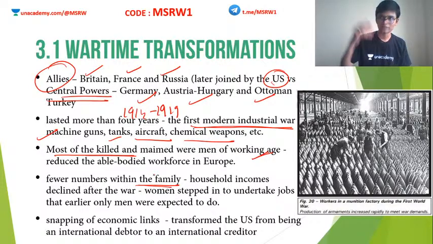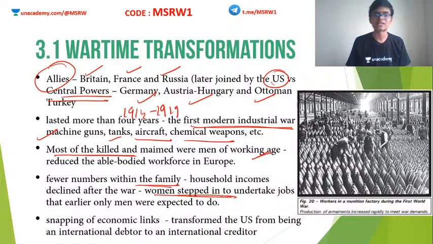Okay, so now there is no male person in that family, so the women had to take up this challenge of becoming a breadwinner. So the women started to step in to various kinds of jobs which were expected to be done by men. Okay, so the World War actually changed the social pattern of that time. This is one of those times when women actually came out of their houses and started working in the economy just like men. Clear?